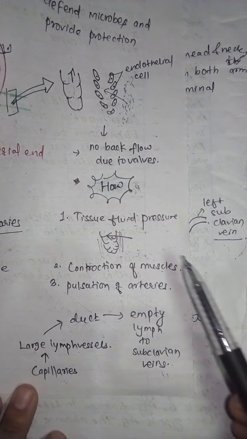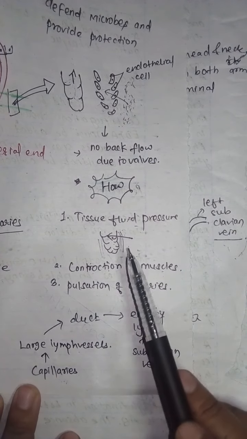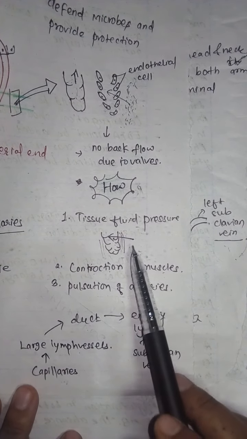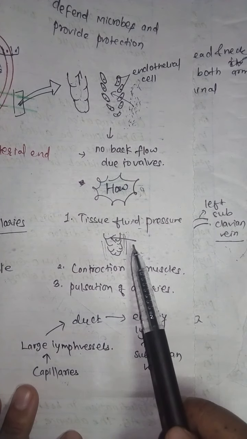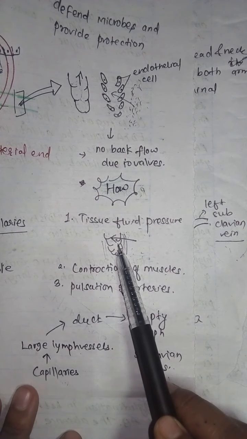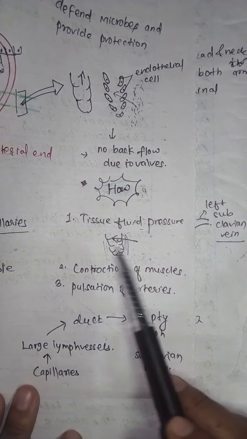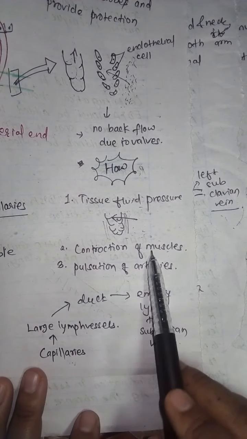It is due to the tissue fluid pressure. When the pressure of the fluid outside is greater, at first the fluid will move inside through the pores, from the junction here. And similarly, there is contraction of muscles.